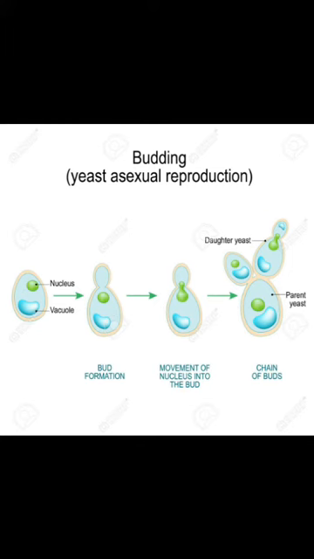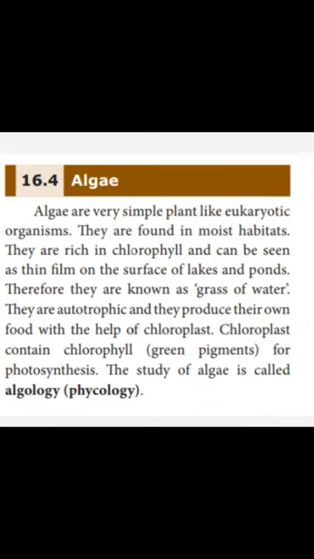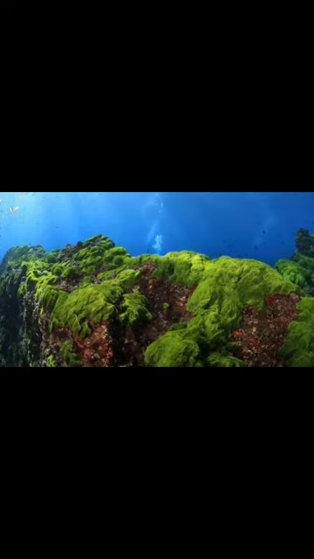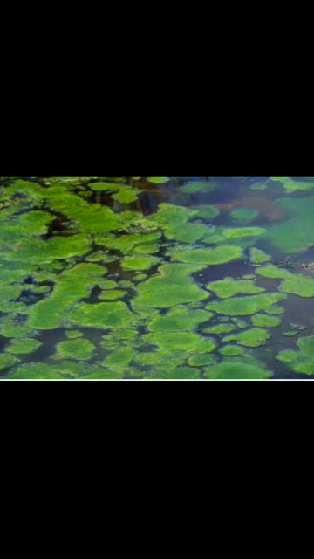Okay. Now, we will see another microorganism, that is algae. What are algae? Like fungi, algae are very simple plant-like eukaryotic organisms. They are found in most habitats. That is, they live in aquatic habitats like freshwater, lakes or in saltwater ocean. Algae can be seen as thin film on the surface of lakes and ponds. Therefore, they are known as grass of water.